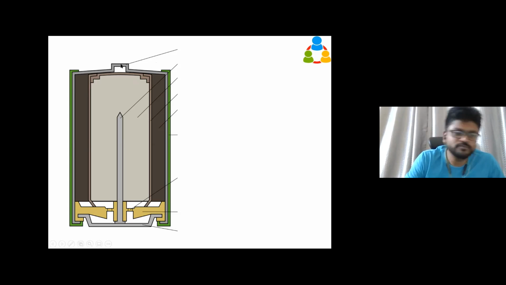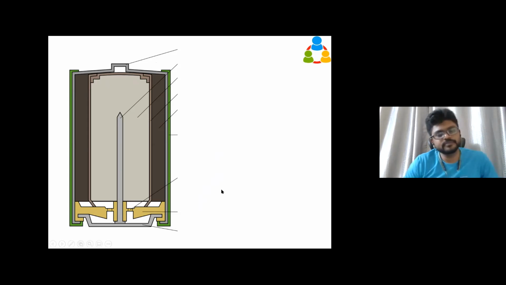You should tell me what this end and this end are, because you are always using toys, remote controls and so many electronic gadgets. Everything calls for these alkaline batteries. So this projected end is called what, and this plain end is called what? You can't say you don't know. Anybody?